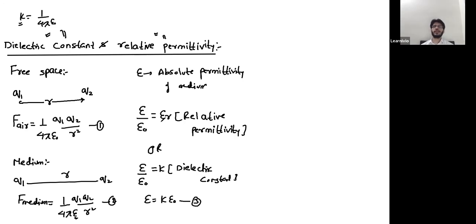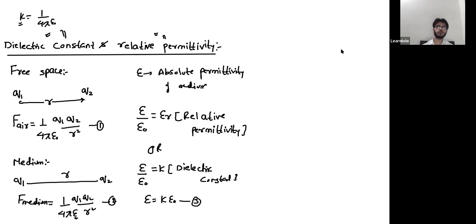So this K and epsilon, dielectric constant and relative permittivity, are the same quantities. Just the notations are different, that's it. Both are unitless, both have the same values. So we can use any one of them. I'm using the dielectric constant, epsilon is K epsilon naught.